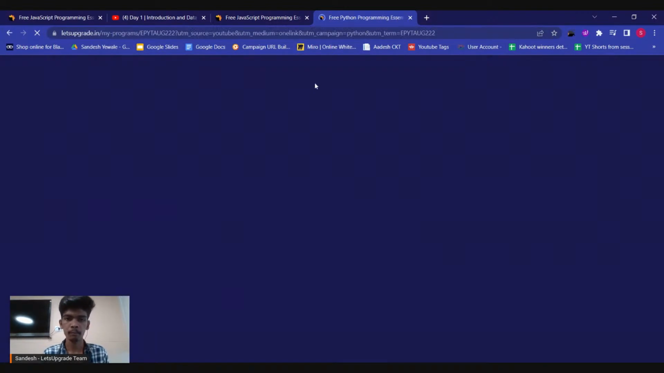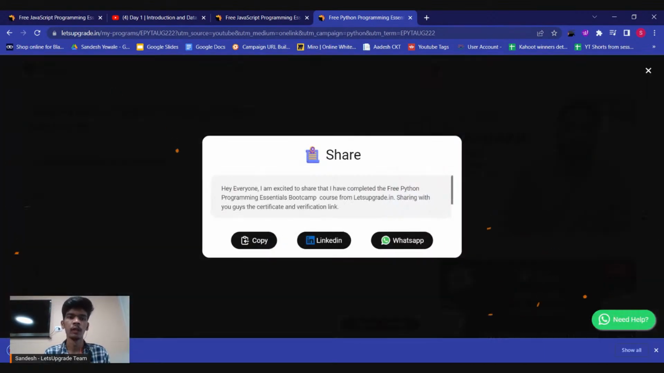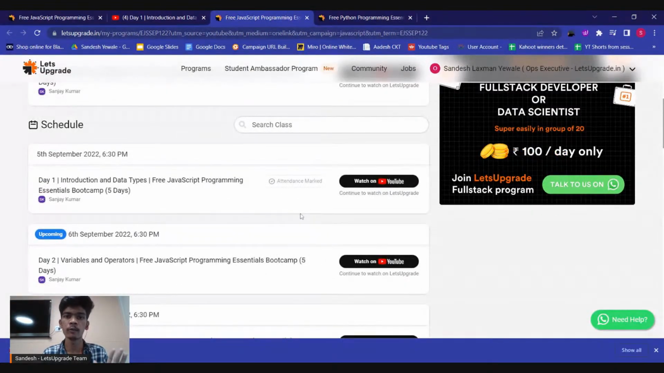Okay, so you can see I'm getting this download certificate toggle. When you click on this, the certificate will be downloaded. You just need 50 LU coins to download your certificate. Now, how to get 50 LU coins? When you mark your attendance daily, you will get 10 LU coins for free. Every day when you mark your attendance, you will get 10 LU coins.